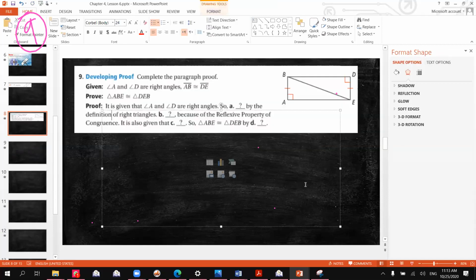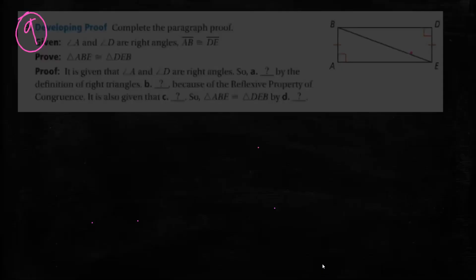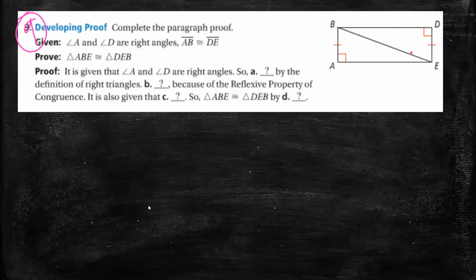Now look at this question. That is number 9, page 262. In this question you have a rectangle, as you see.